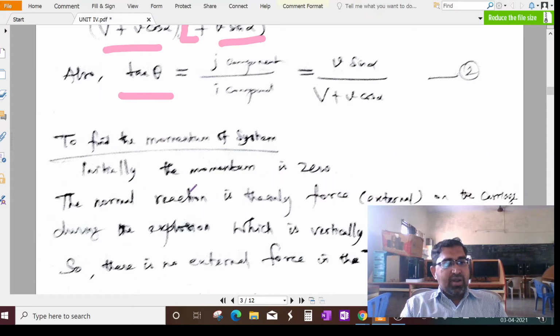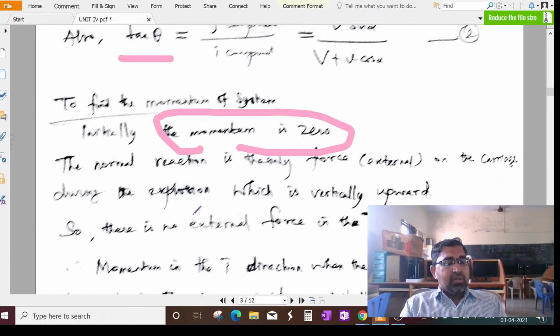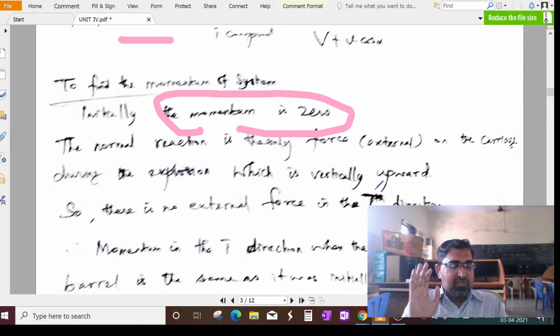Now next we have to find out the momentum of the system of particles. Initially the momentum is 0. You know very well the normal reaction will take place. So the normal reaction is the only external force, except the impulsive force and internal force.